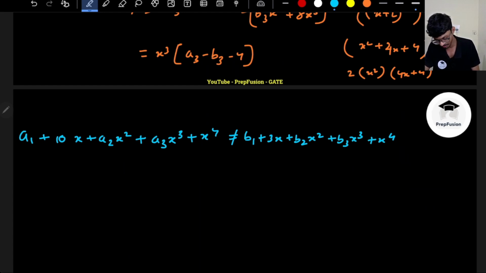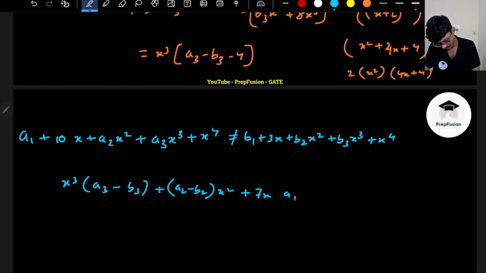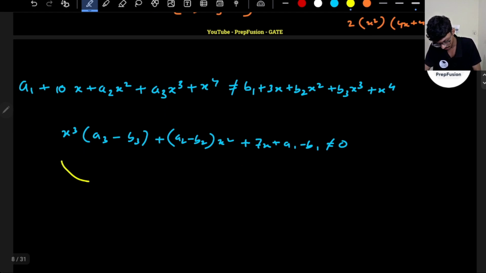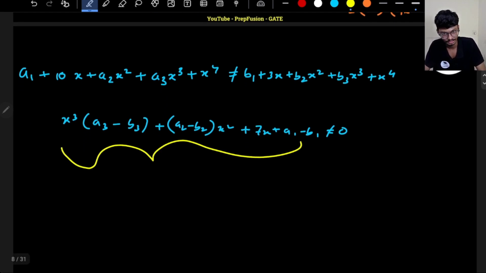So basically, if I take everything to the left hand side, I observe that x³ into (a3 minus b3) plus (a2 minus b2) into x², then this is 10x and this is 3x, so this will be 7x, and this is a1 minus b1. It's not equal to 0. What does not equal to 0 mean? This is a cubic function, right? Let me plot it in the graph.